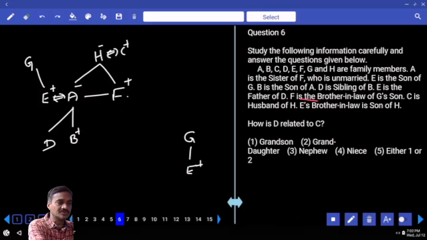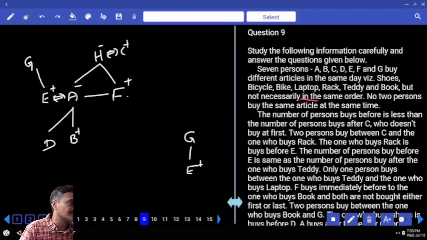Now this is about questions 6 to 8. Then the next one is 9 to 13. Did you do 9 to 13? Definitely work on it under the first priority. 7 persons were there, buying different articles on the same day, and no 2 persons buy at the same time. Isn't it? Now 9 to 13 you definitely need to work out in the first priority itself.